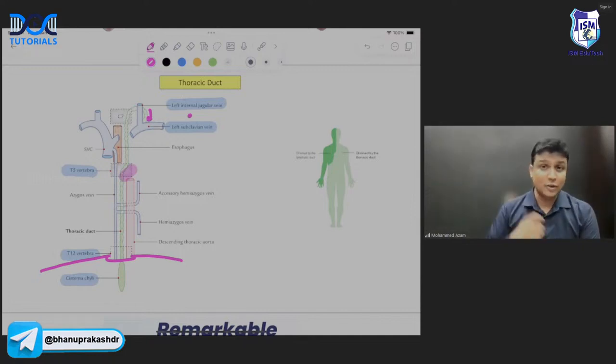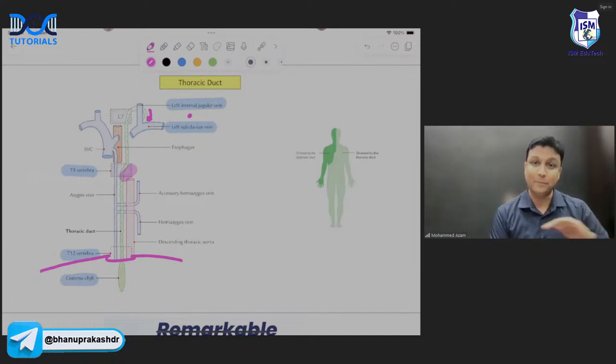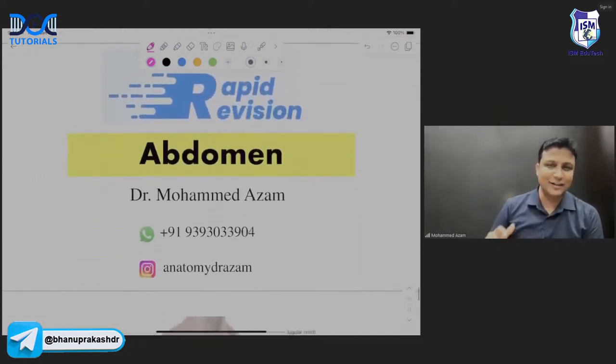So thoracic duct is going to begin from cisterna chyli. It is going to cross the diaphragm at T12, then deviating towards the left at the level of T4, and finally draining the lymph at the junction of left subclavian vein and the left internal jugular vein here, sir. Done. And then, my dear friends, welcome to the next topic, abdomen topic, sir.